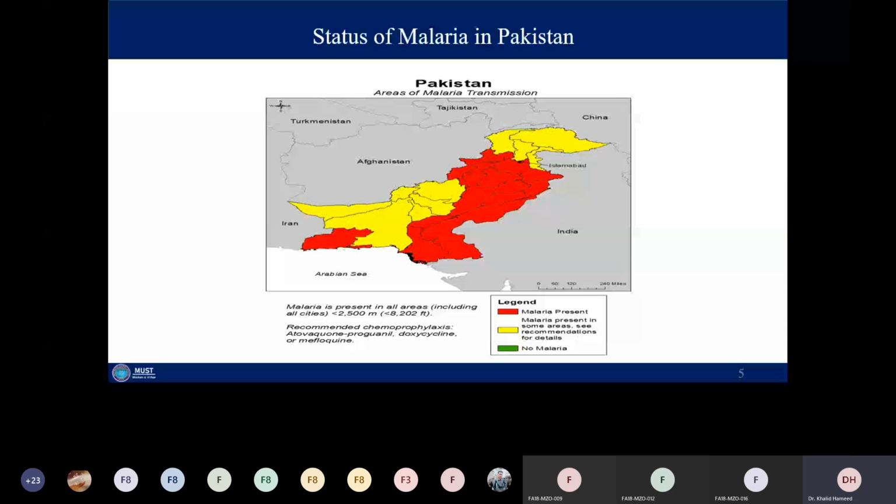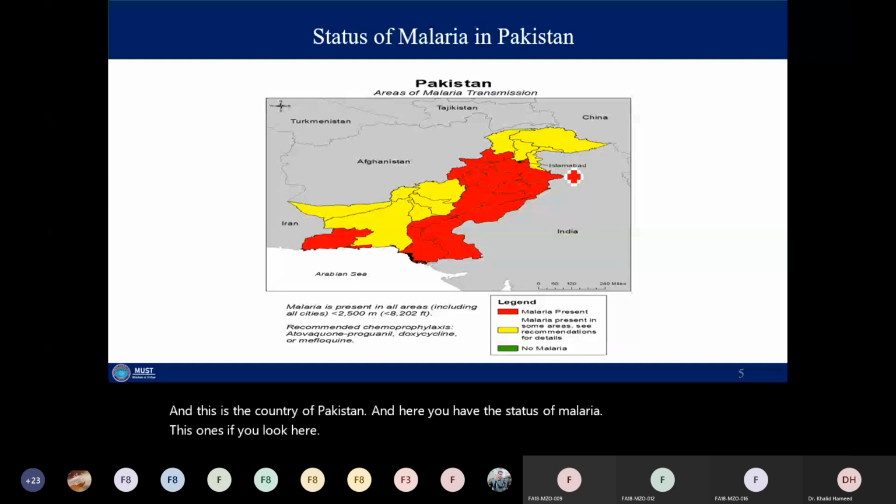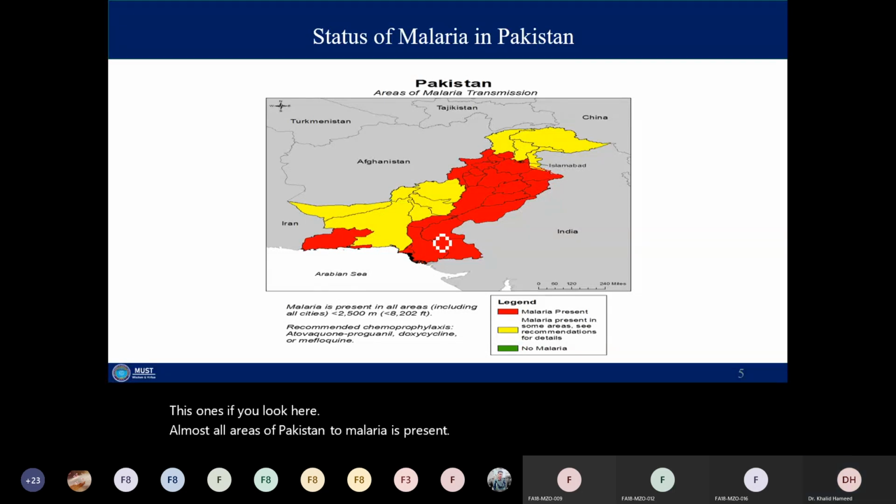And this is the country of Pakistan, and here you have the status of malaria. If you look at these zones, almost all areas of Pakistan have malaria present. You do not see any green.